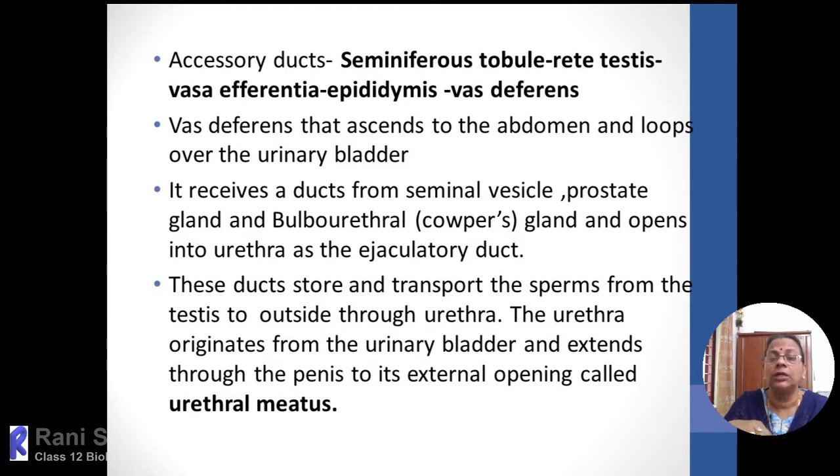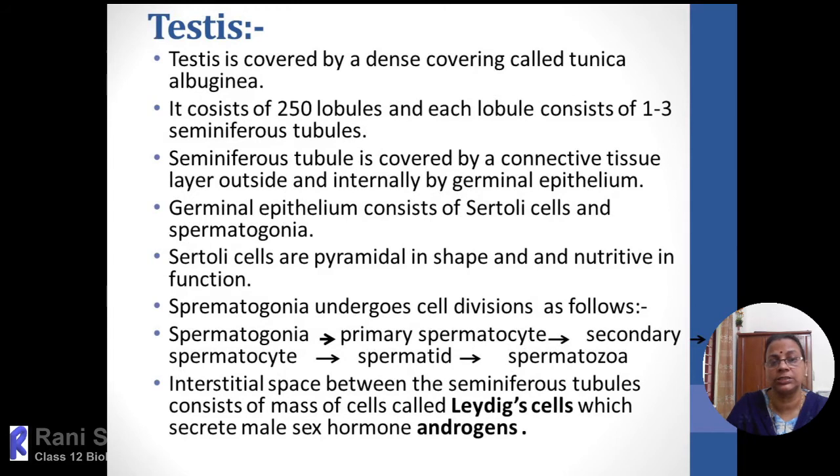So here the sperms will be produced within the testis, and from the testis they pass through the duct system, that is the intratesticular duct system, and then through the extratesticular duct system, that is vas deferens, then ejaculatory duct and urethra.